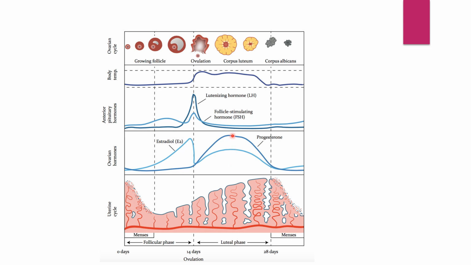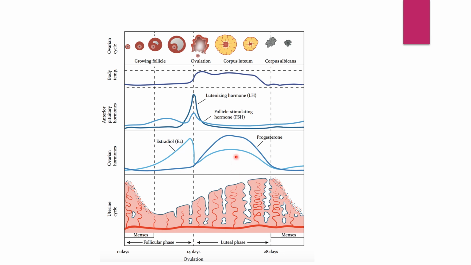Now, what happens with this corpus luteum if the ovum is not fertilized? All this that I described takes place when the ovum is fertilized. The cushion for the zygote is ready because the endometrial lining is thickening, and glycogen is secreted for the nourishment of the embryo.